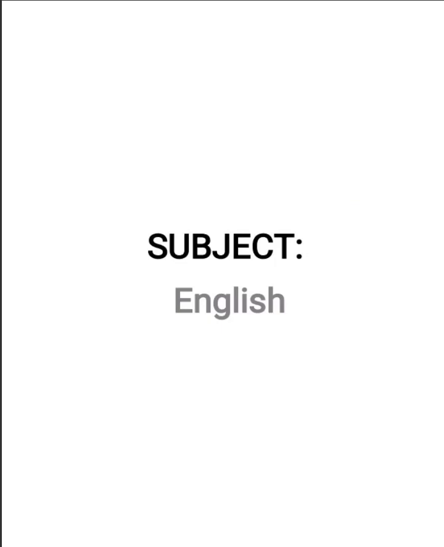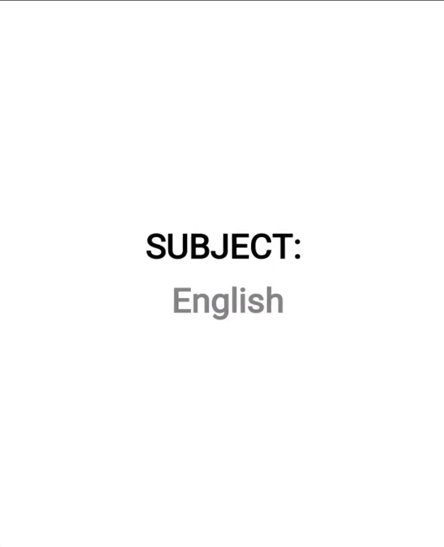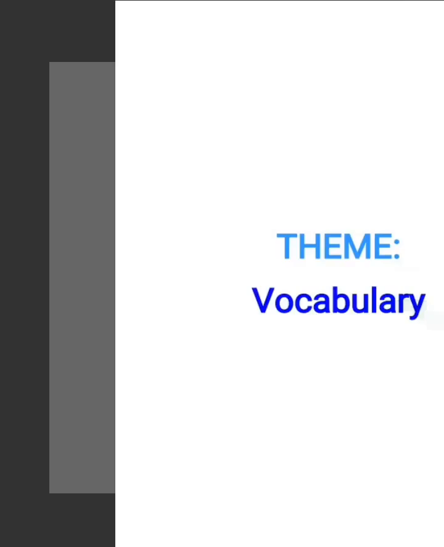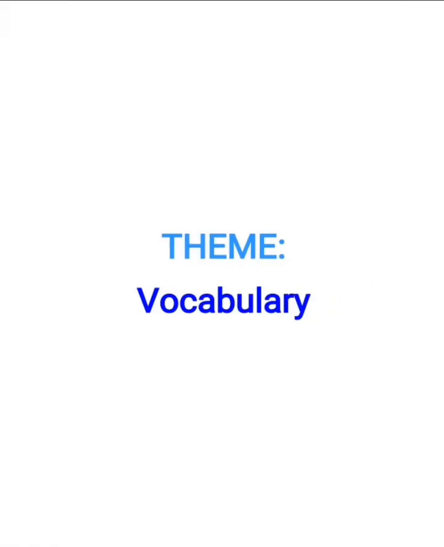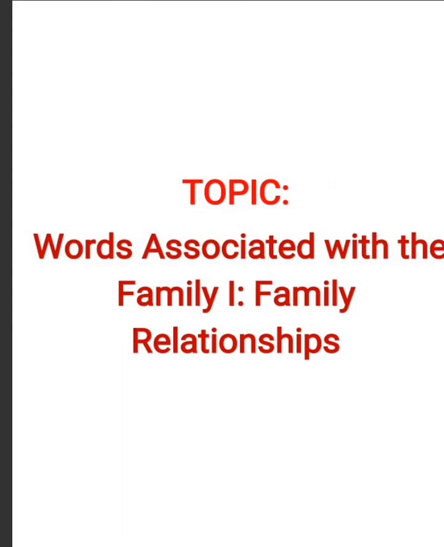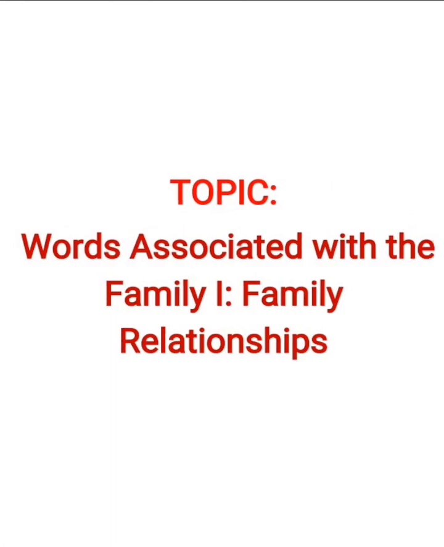The subject is English and the theme is vocabulary. The topic is words associated with the family. The topic is a symposium in which we are going to have about 3 or 4 subtopics.